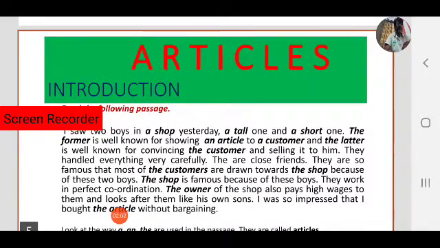So read the small passage. It is about two boys, and observe the bold words in the passage.